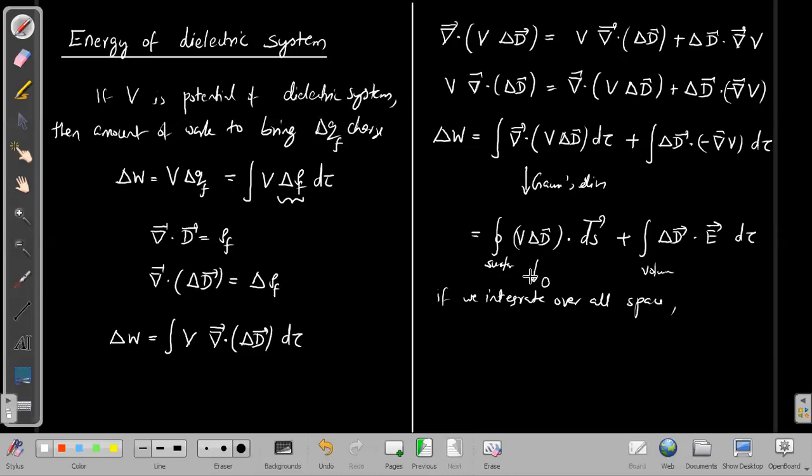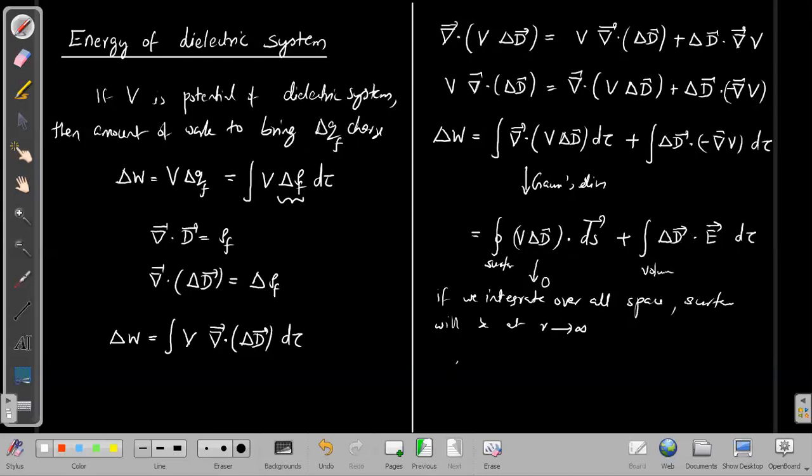The reason is that the surface will be at r tends to infinity, very far from the source, and in those regions the electric displacement will be almost zero, and the potential also almost zero. So this term would tend to zero. Obviously the area increases, proportional to r squared, but the decrease in the product of V and D would be much greater than r squared, so that is why this entire term would tend to zero.